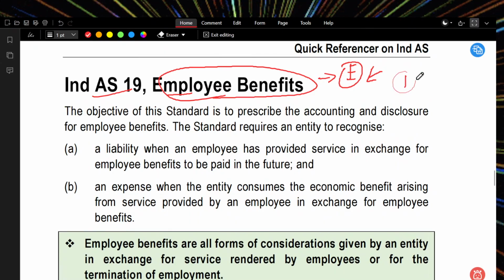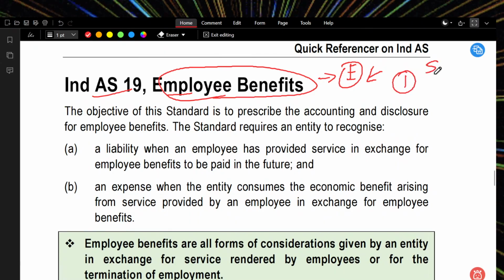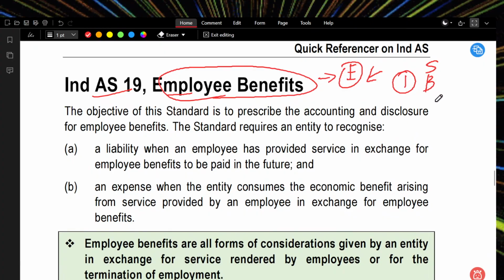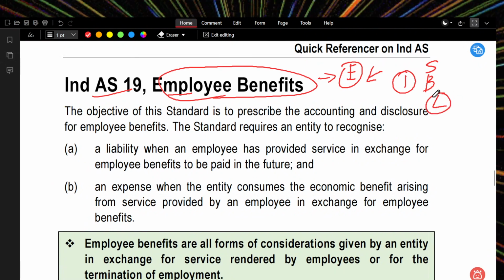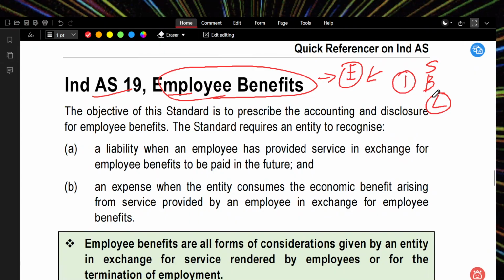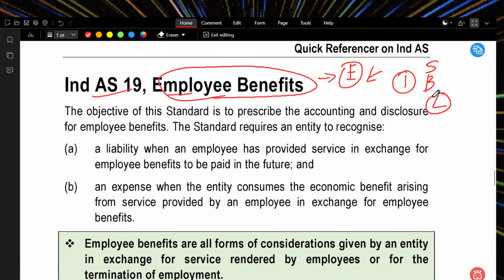First, mainly for employees. For employees we are going to use salary, right? Then benefits, we will account for them. Correct. Then any liability that arises through employment, which the employer needs to pay, he will take care of this. These are the three things we're going to see, nothing more than linked to the employees and the company. So how is Ind AS going to affect this?